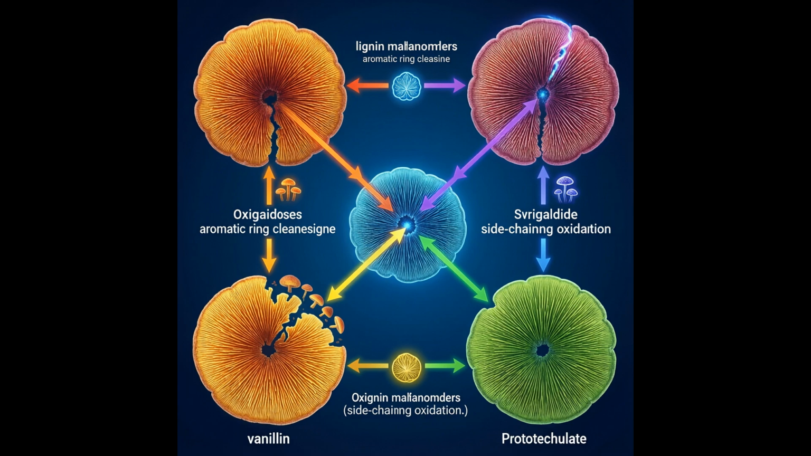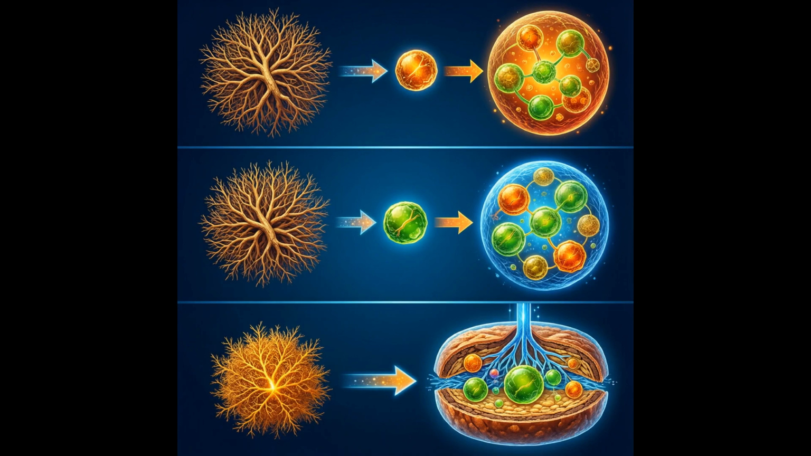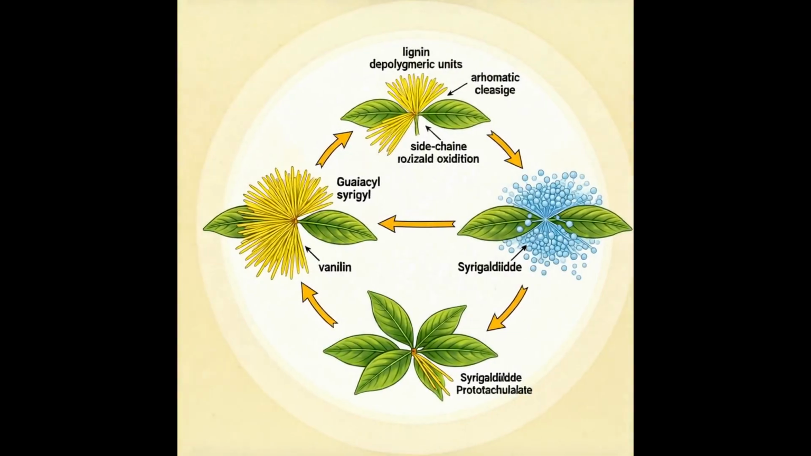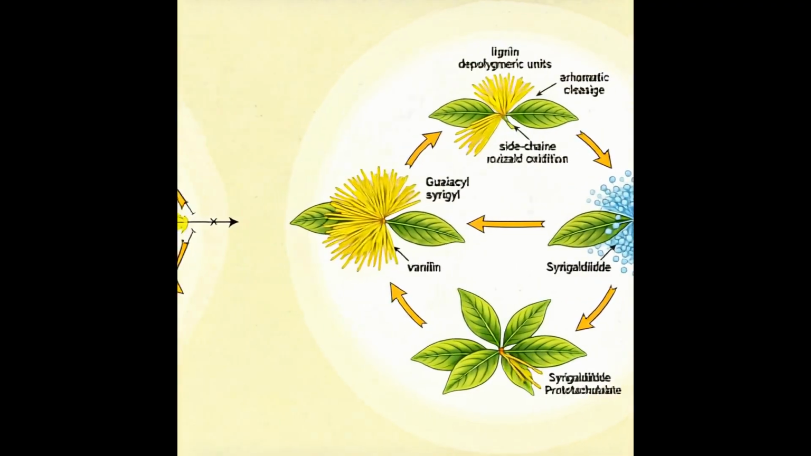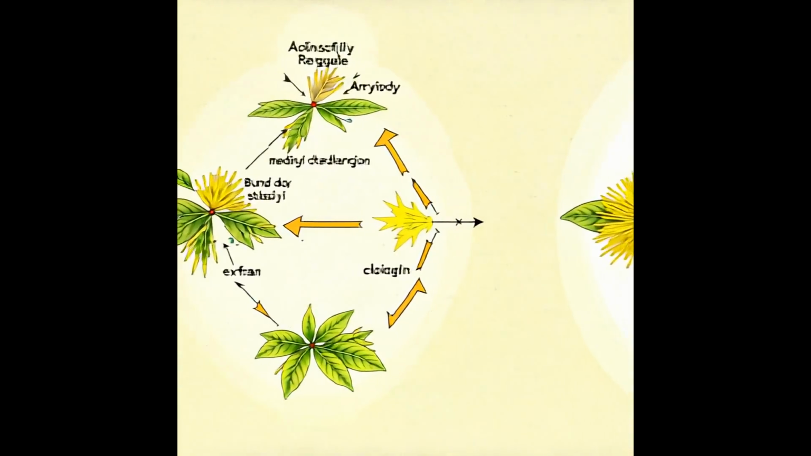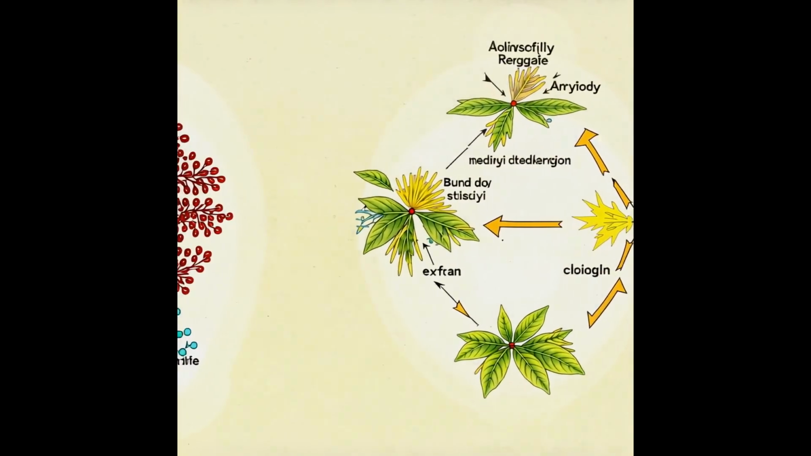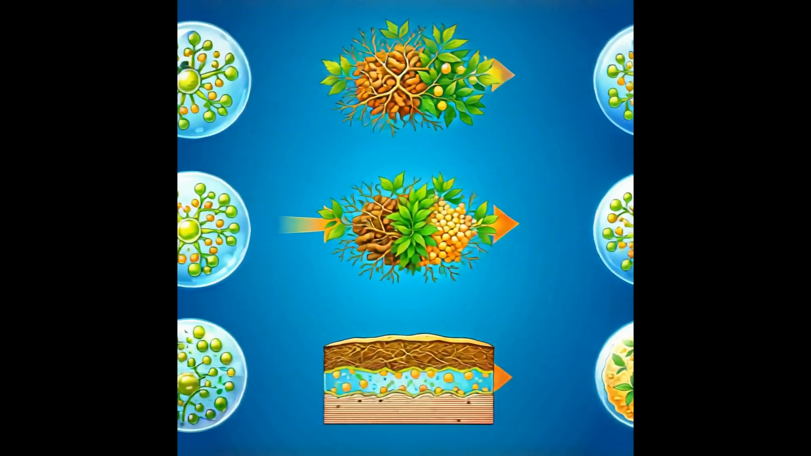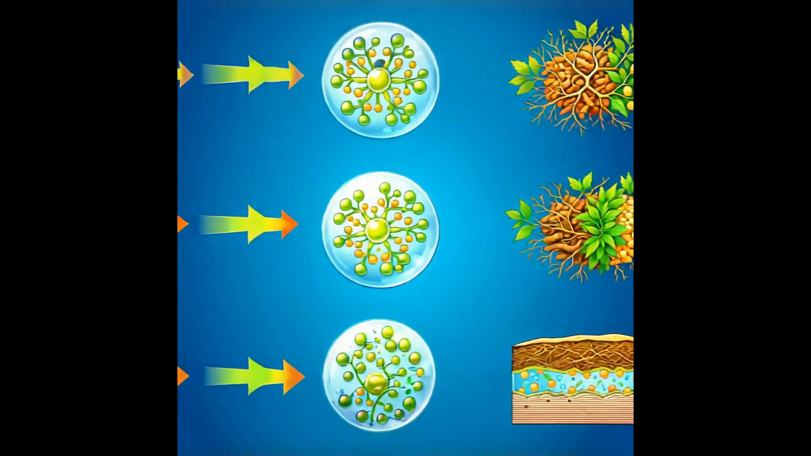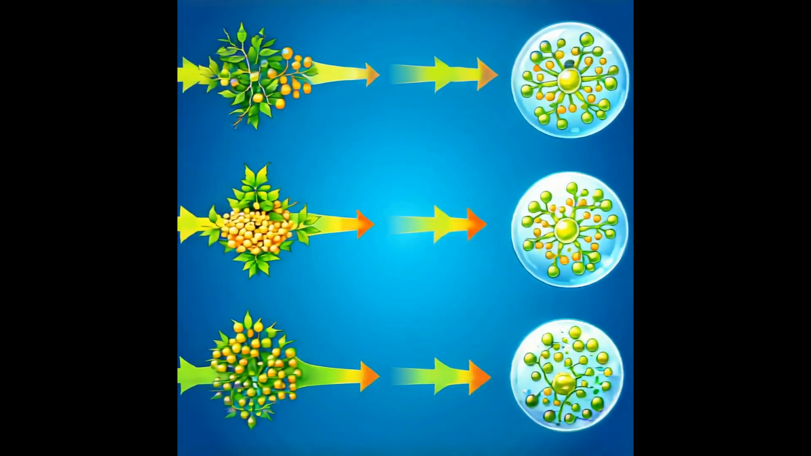Lignin depolymerization begins with oxidative cleavage of aromatic rings. Enzymes such as laccases generate radicals that attack the C-C bonds. Radical intermediates rearrange, forming phenolic monomers like vanillin. Side chain oxidation follows, converting methoxy groups to aldehydes. Syringaldehyde emerges when two methoxy groups are retained. Further oxidation yields protocatechuate, a key intermediate for mineralization.